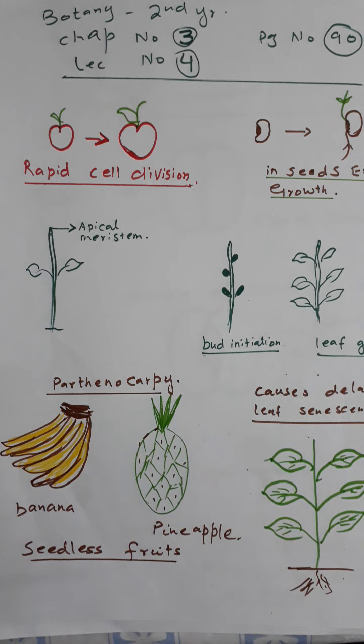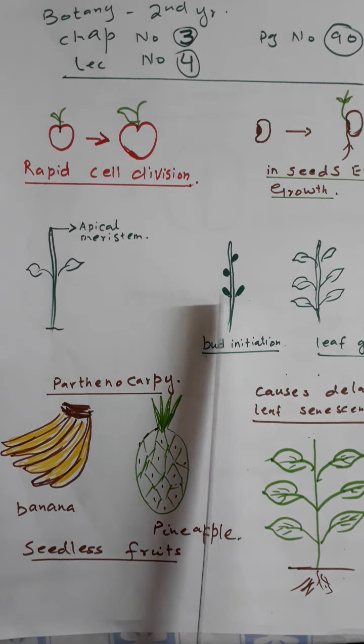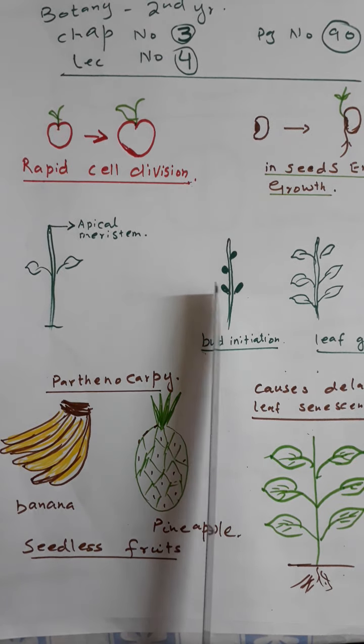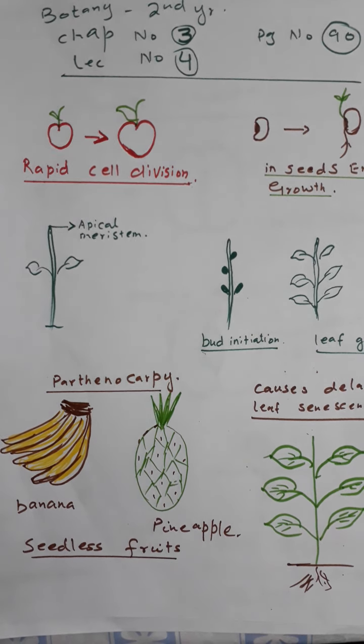Number 2, inhibits primary root growth. Number 3, promotes lateral root growth. Number 4, promotes bud initiation and leaf growth. It is also associated with bud initiation and leaf growth.